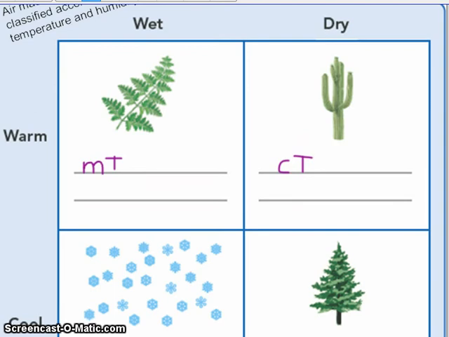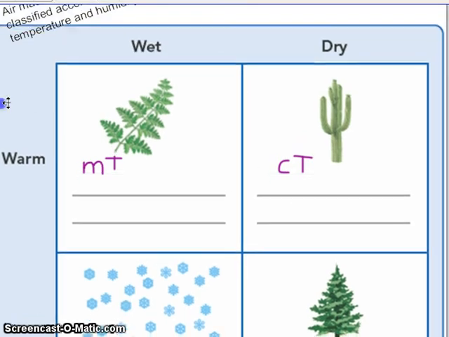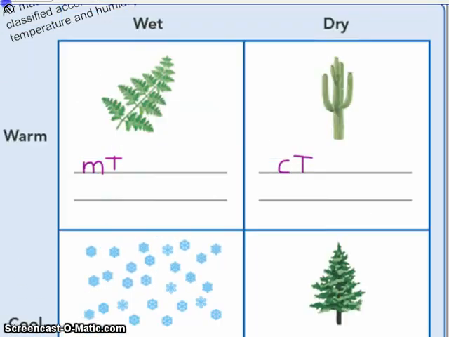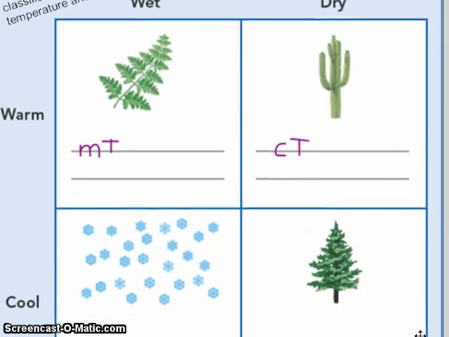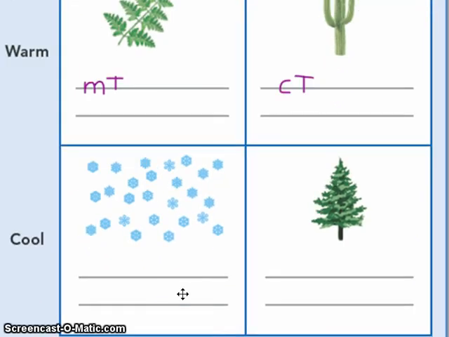What I would like you to do now is the bottom part of this sheet on your own. So I would like you to take a moment and define the bottom two air masses. I want you to tell me if they are going to be continental or maritime, and if they're going to be tropical or polar. I'll be checking this tomorrow. When you are done, go ahead and flip your note-taking sheet over.